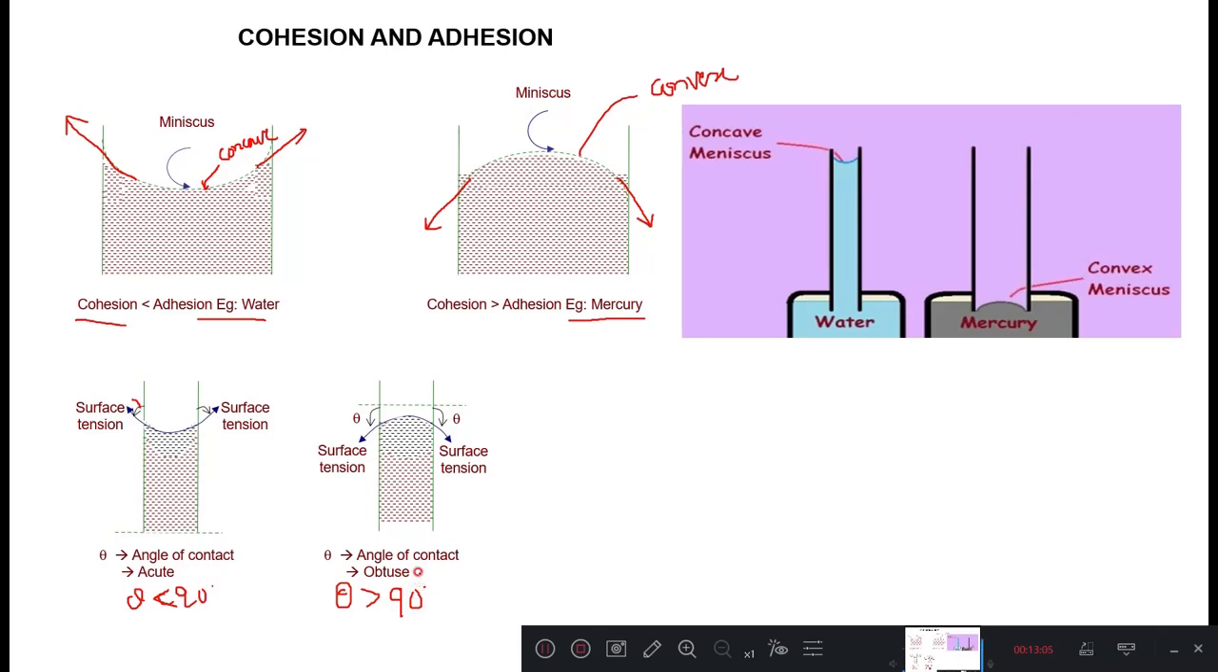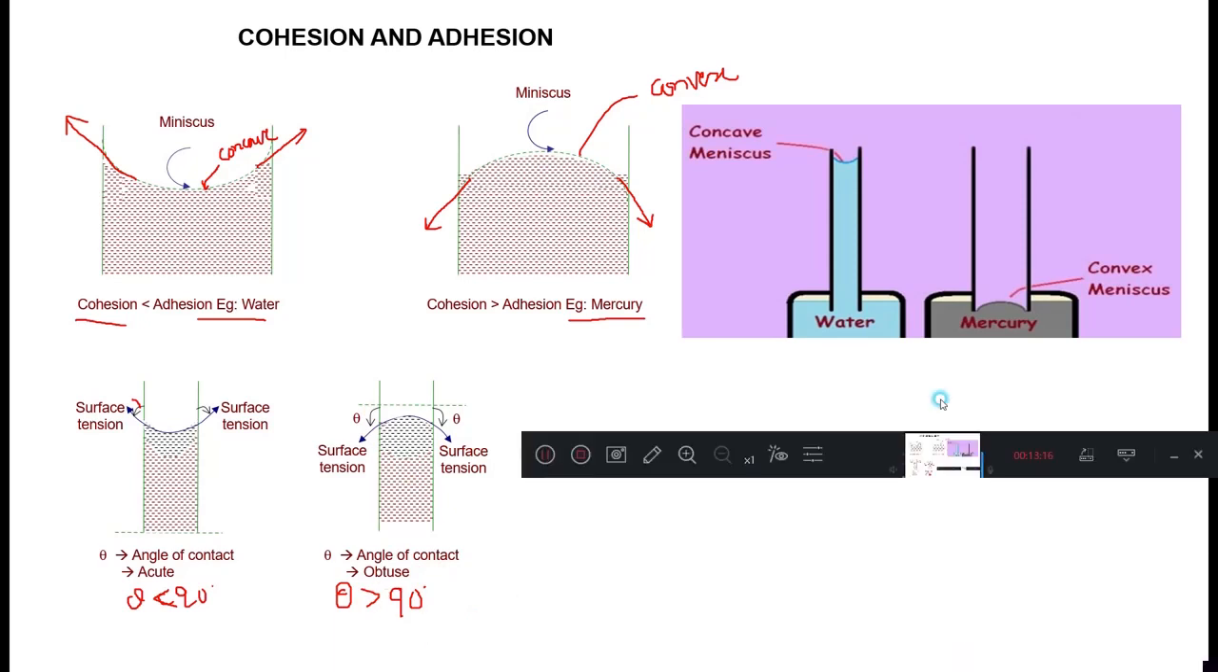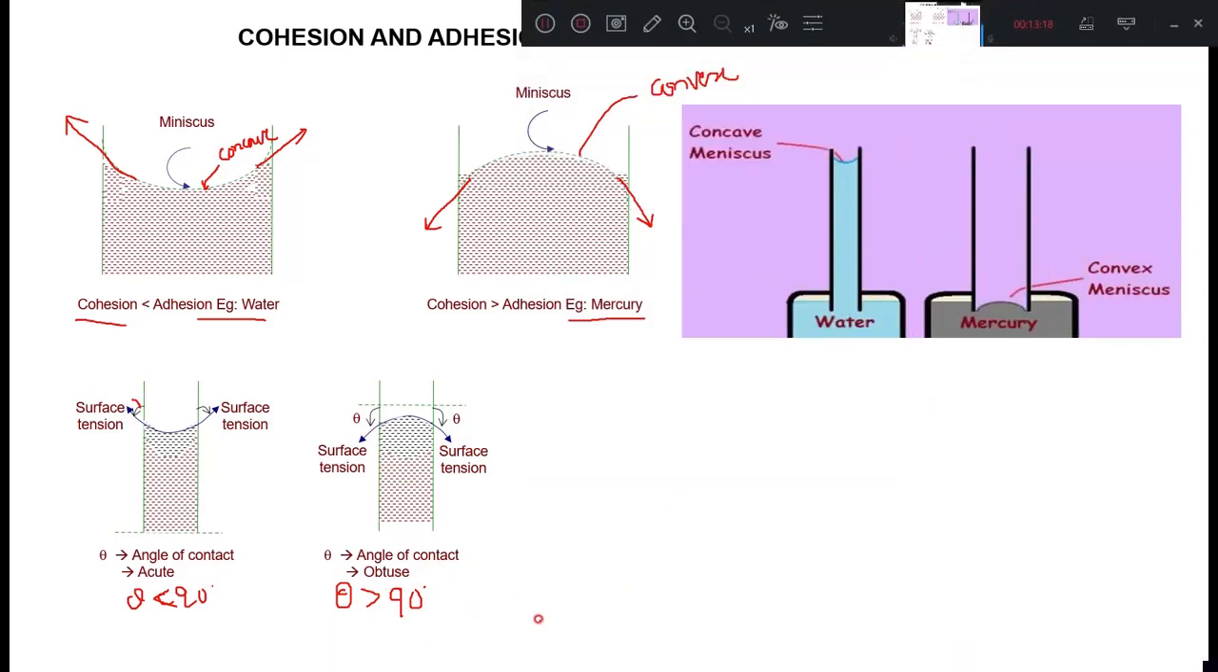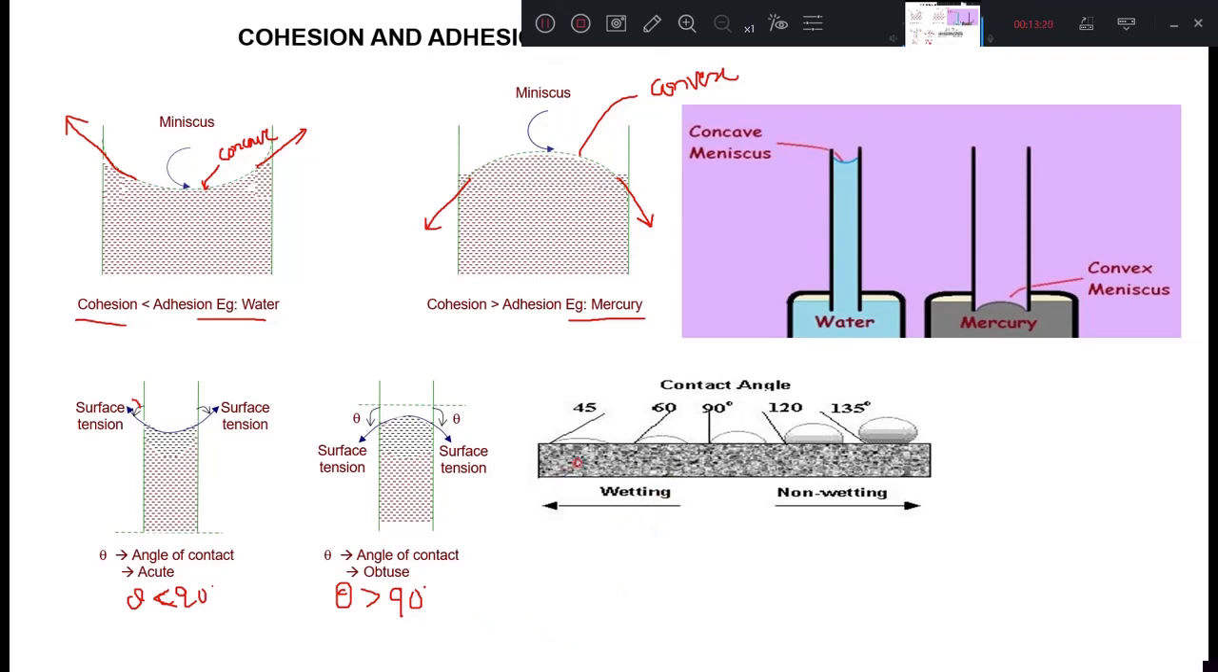So if adhesion is more than cohesion, then the angle of contact is acute, and if cohesion is more than adhesion, then the angle of contact will be an obtuse angle, meaning we will get more than 90 degrees here. Okay, and next, look at this picture here.